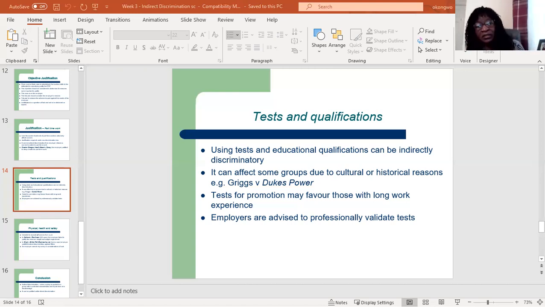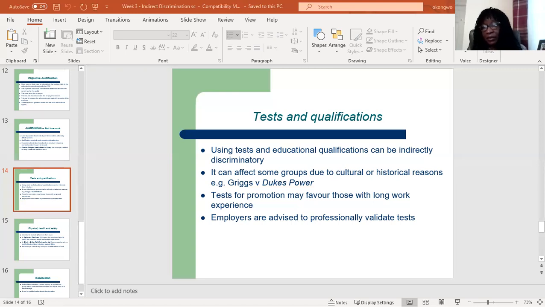and may disfavor others. Say for instance, women, due to childcare reasons, may work less, be less in employment in the labor market. So if they use tests, it will favor men who may not have had any reason to leave the employment market, while it would disfavor women. All right, so such tests must be justified as necessary for the job, and they must also correspond with the job requirements.